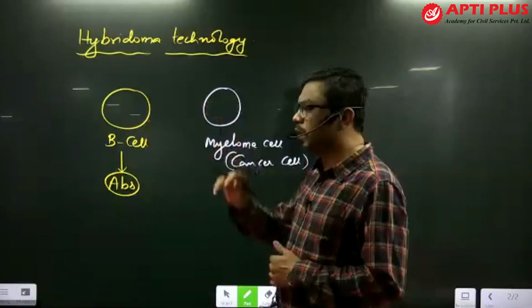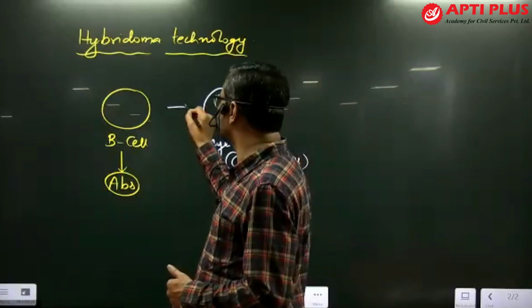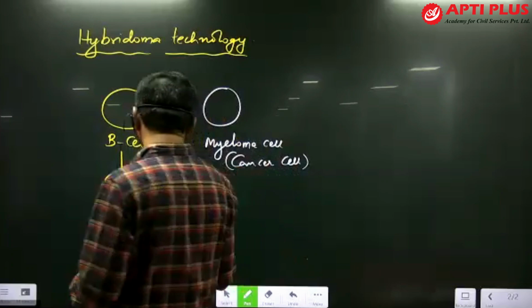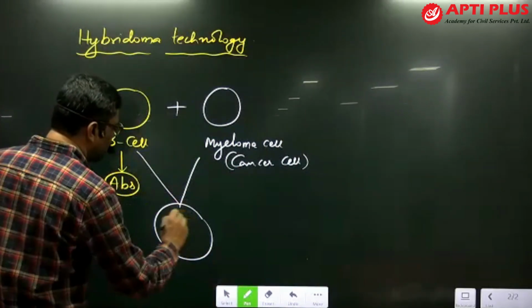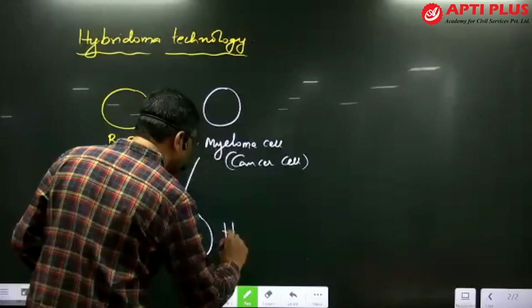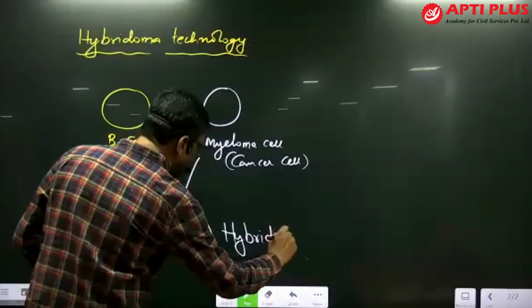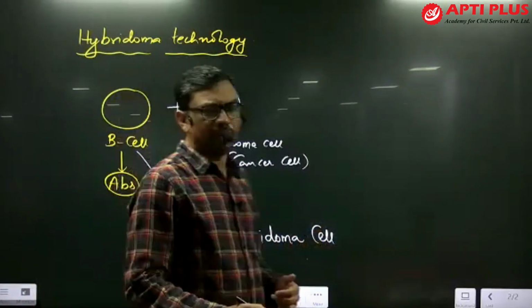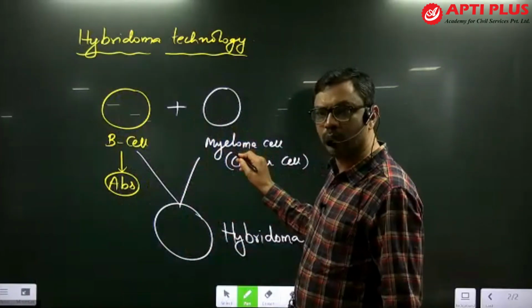Now in this hybridoma technology, what we are doing is merging the B cell with the myeloma cell, thereby generating a hybridoma cell. This is called a hybrid cell or hybridoma cell. By providing suitable conditions, the B cell can be merged with the myeloma cell.